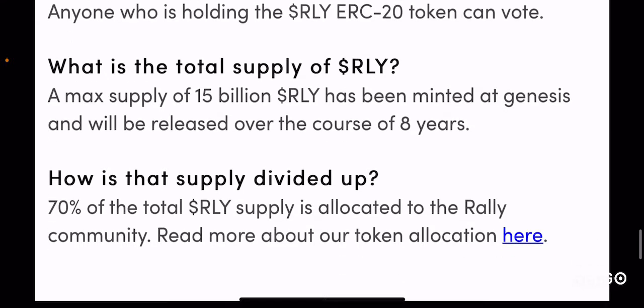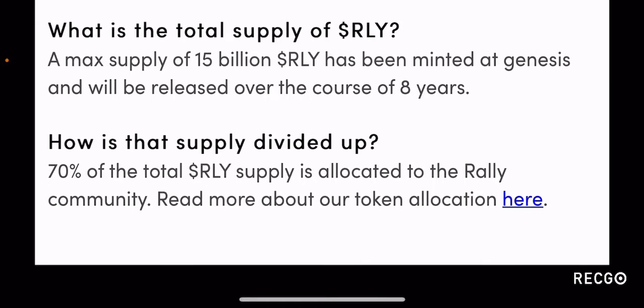And what is the total supply of RLY? The max supply of 15 billion RLY has been minted at Genesis and will be released over the course of 8 years. So they minted 15 billion tokens, a pretty high number for a smart contract token platform. If it were a blockchain, I could understand, but since it's a smart contract platform on the Ethereum blockchain, I don't really know why they minted such a huge number of tokens.